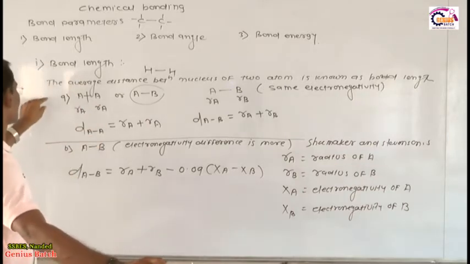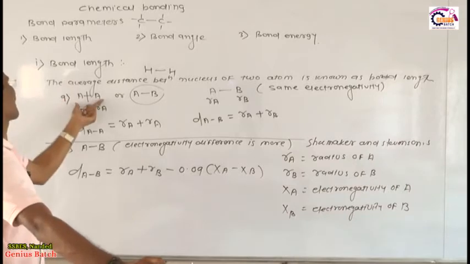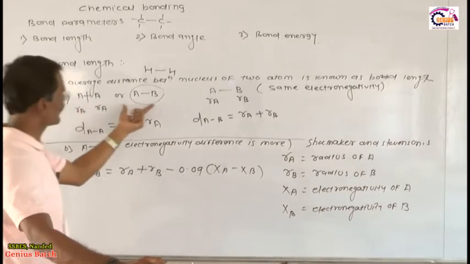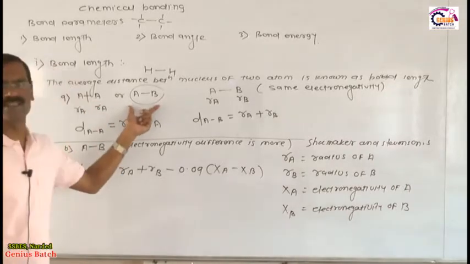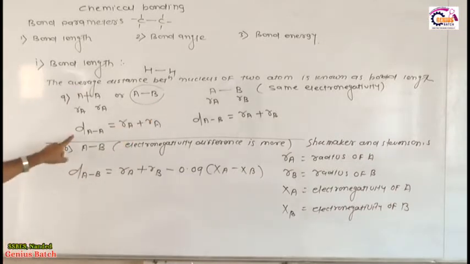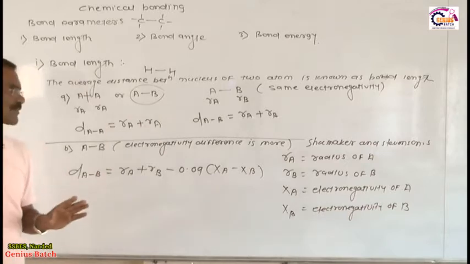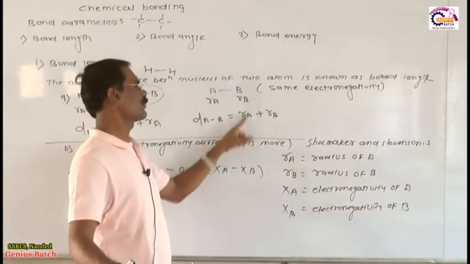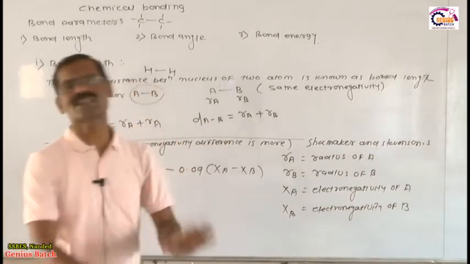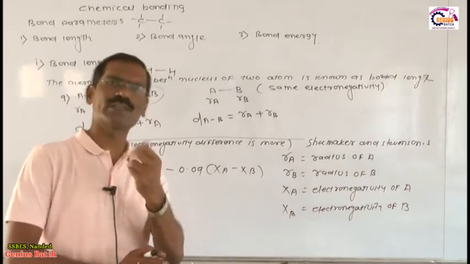Two possibilities are there. In the first possibility, the electronegativity of the two bonded atoms is the same. Then we simply calculate the bond length: the distance AB is equal to the radius of A plus the radius of B. This is a very simple thing. By using that, we calculate the bond length.